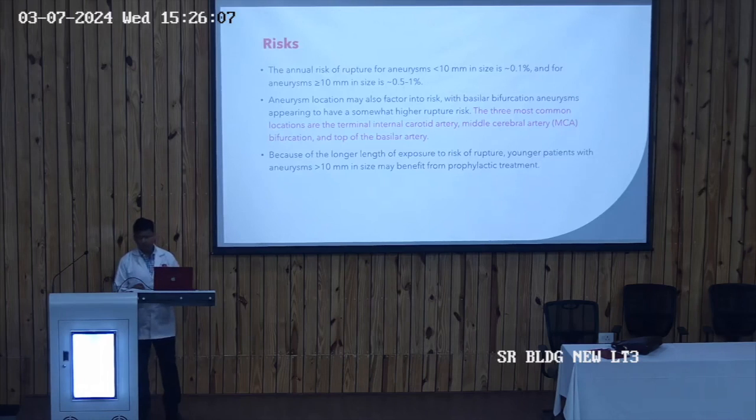And the most important locations for these aneurysms are the terminal internal carotid artery, middle cerebral artery bifurcation, and the top of the basilar artery. So these are the commonest locations of the saccular aneurysms.